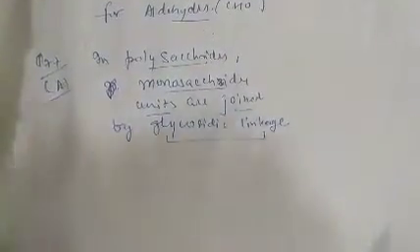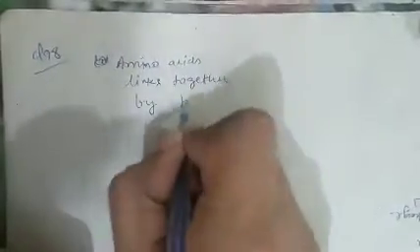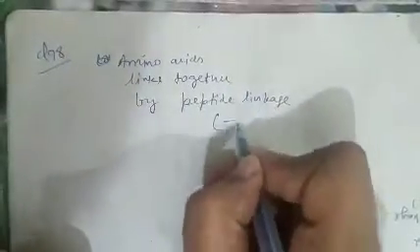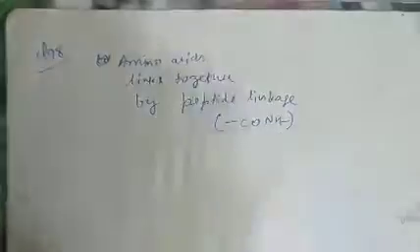See question number 78. The question is, in a protein molecule, various amino acids are linked together by what? As we know, amino acids are linked together by peptide linkage, that is CONH.